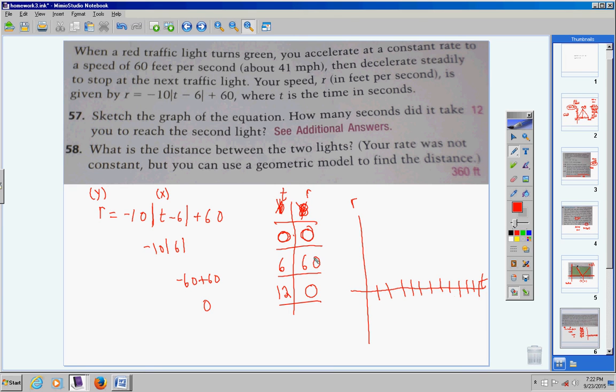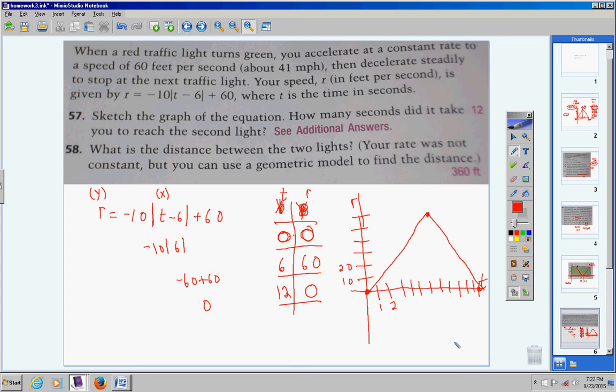My rate goes up to 60, so I'm going to have to use probably increments of 10: 10, 20, 30, 40, 50, 60. And yes, you can use different increments on the different axes, definitely. Okay, so 0, 0, then 1, 2, 3, 4, 5, 6, up to 60 here, and then 12, 0 down to here. So my graph would look something like this.